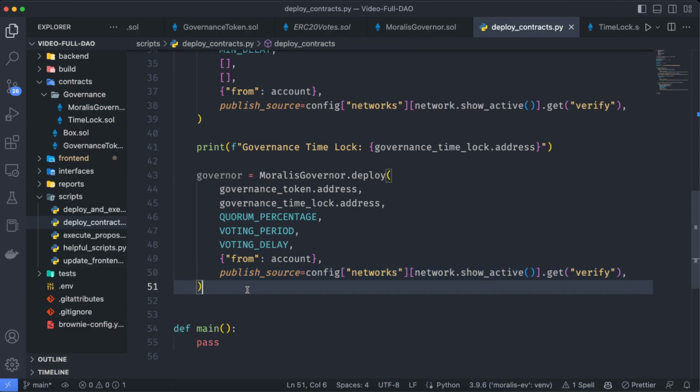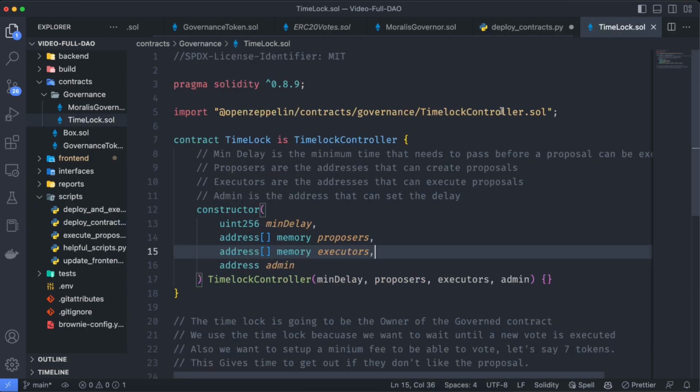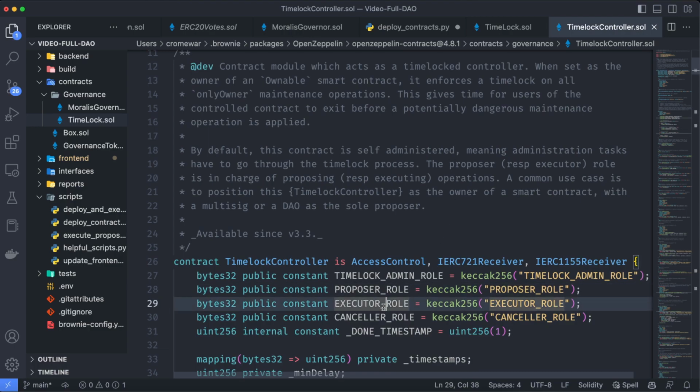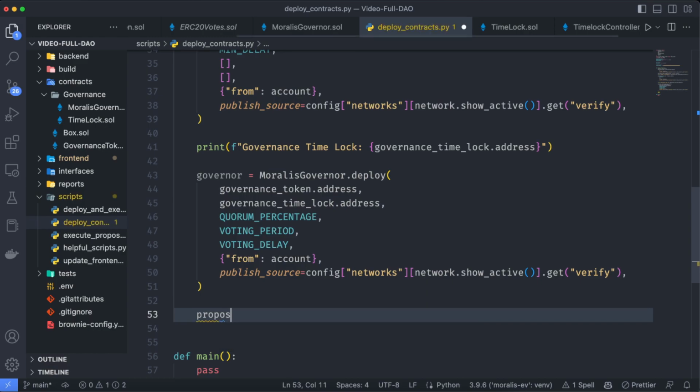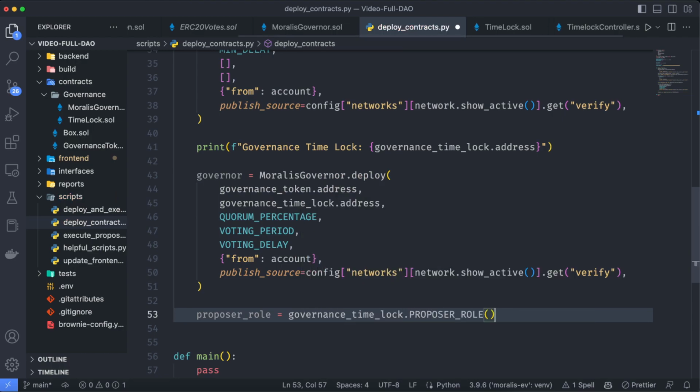Now, once we have deployed these contracts, we need to set up the roles. The roles we already talked about, which you know are the proposer, the executor, the canceller role, etc. So let's say proposer role is going to be equal to governance timelock.proposer role.